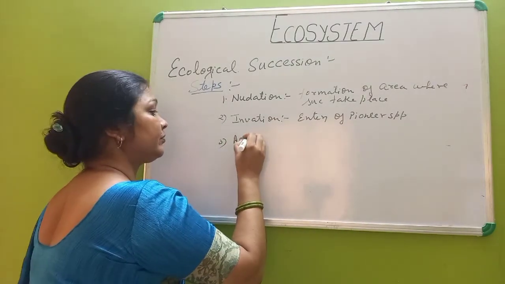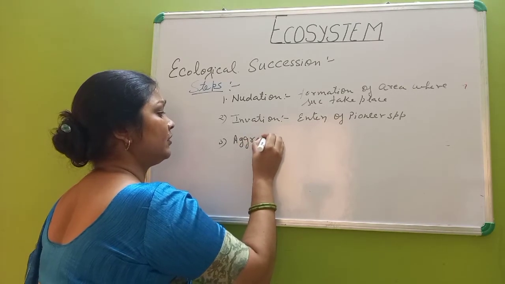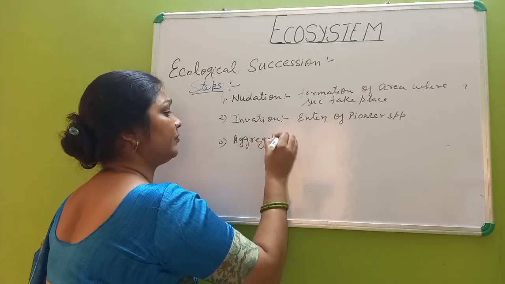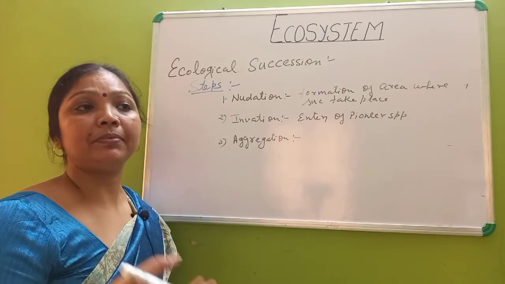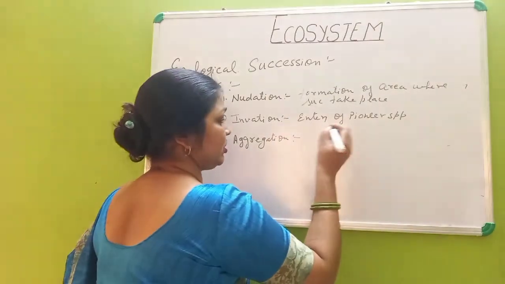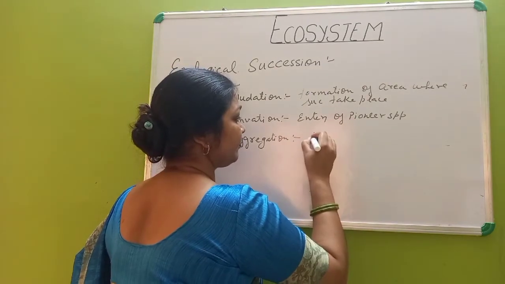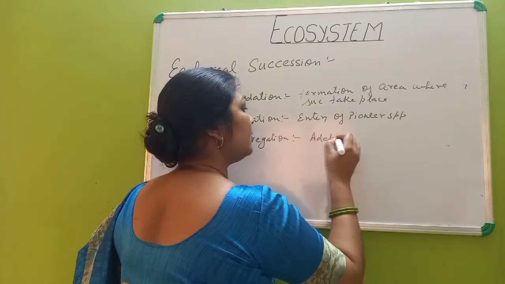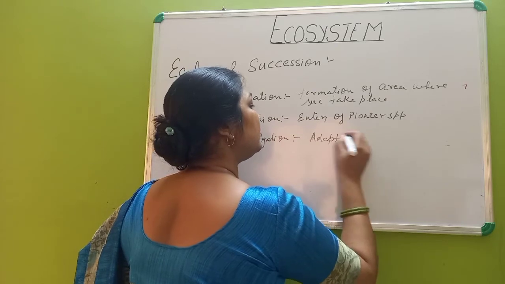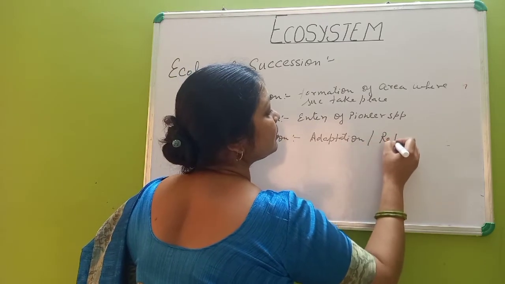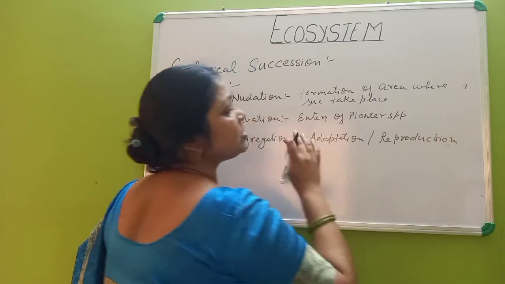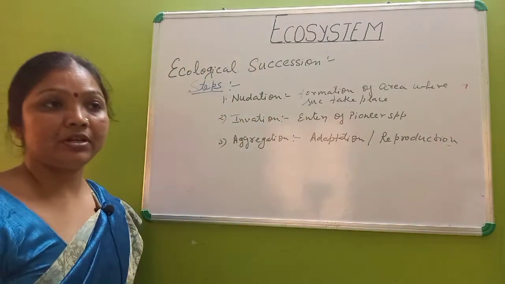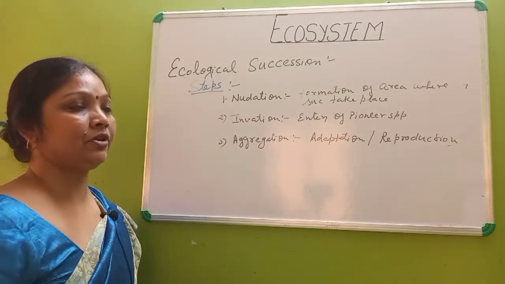That is the third step. Aggregation is the adaptation and reproduction of that species. Means the species has to adapt itself, then they will reproduce.